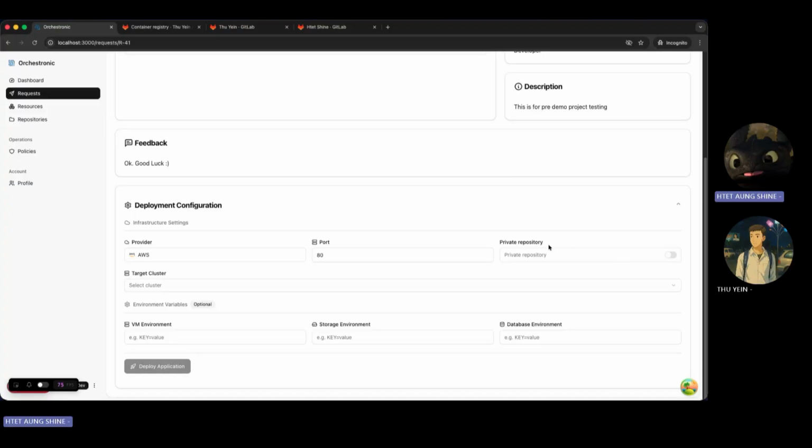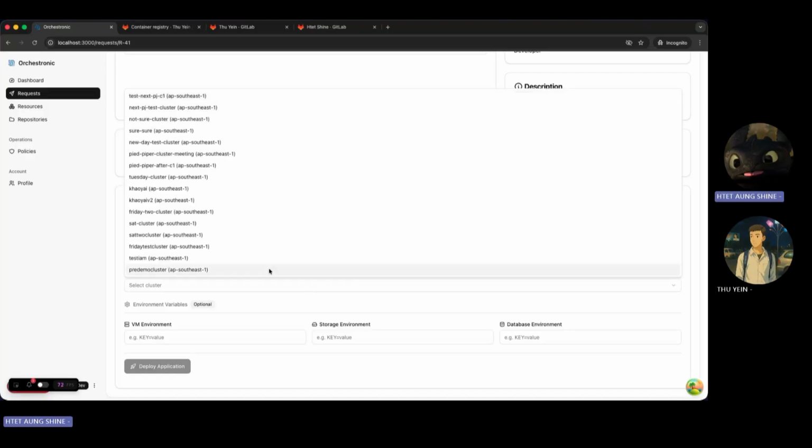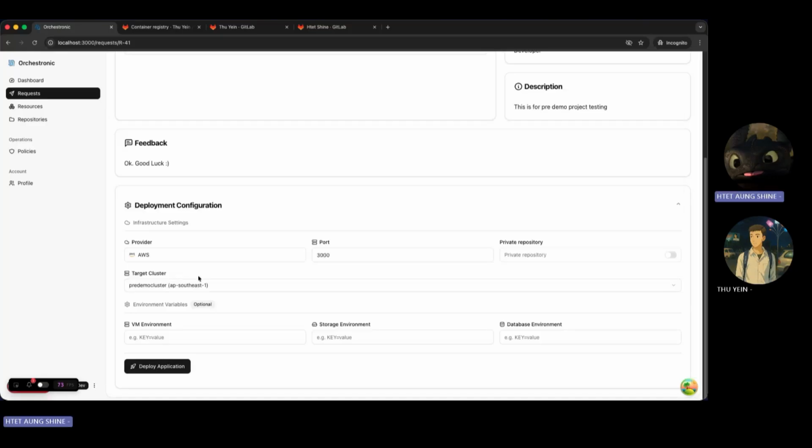If you're using a private repository, you just have to click on it, but since we are using a public repository, we don't need that. For the port, we set 3000. And for the target cluster, we use this one, which we already created. Okay, so we can start applying it.